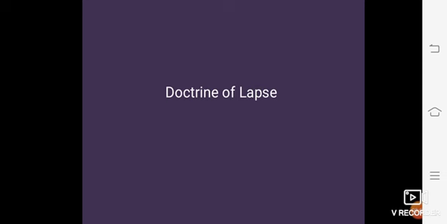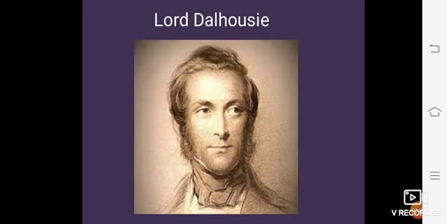Lord Dalhousie devised the doctrine of lapse policy, and according to this doctrine, only the natural heir, meaning the person who is legally entitled to the property, would succeed to the throne and not the adopted son. In the event of the ruler's death, states without a natural heir were annexed by the British.